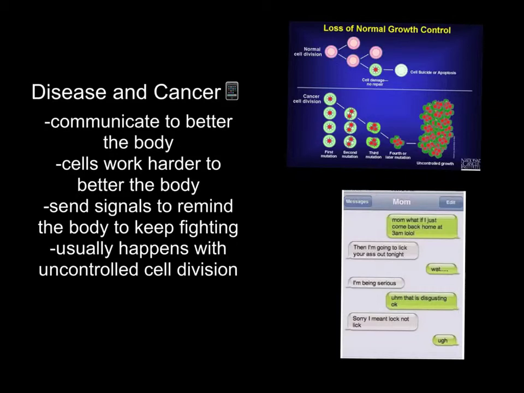And cancer usually happens with uncontrolled cell division, which could be an example of a spell check in a text message. And that's the end of text messaging for cell communication.